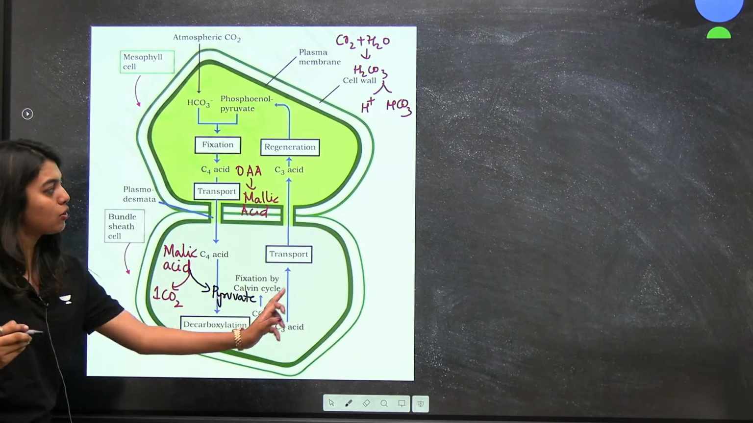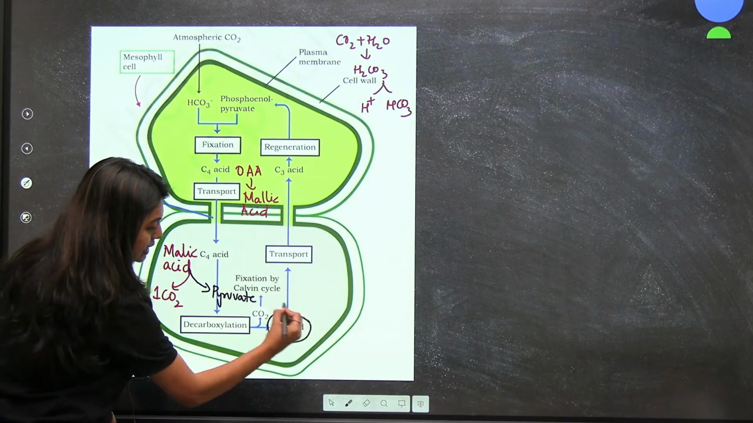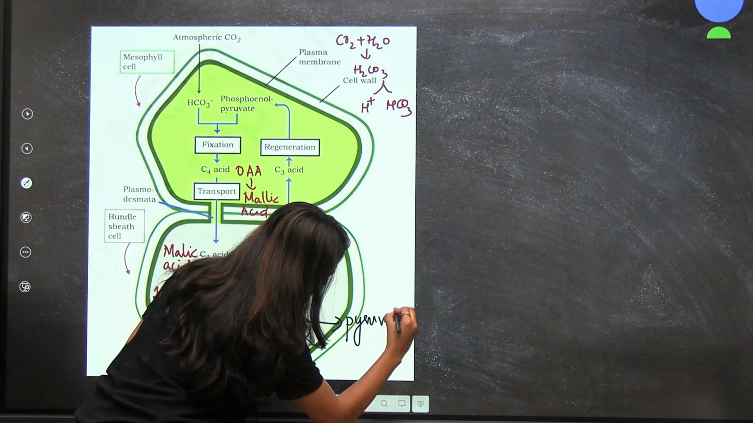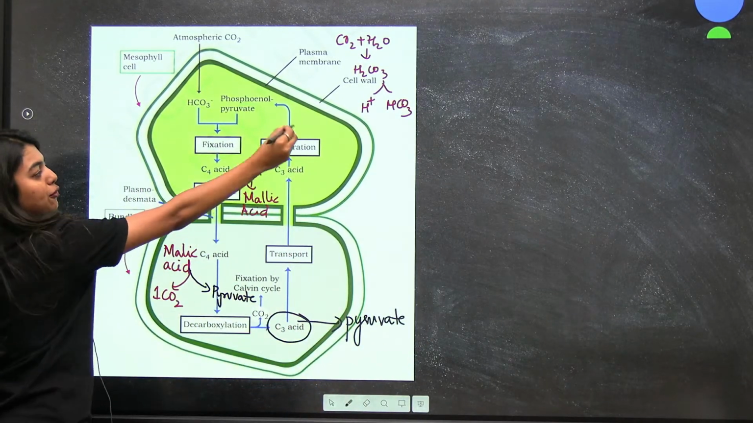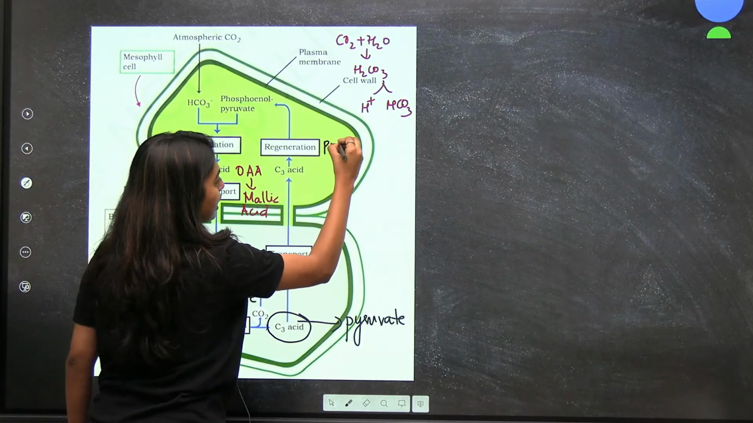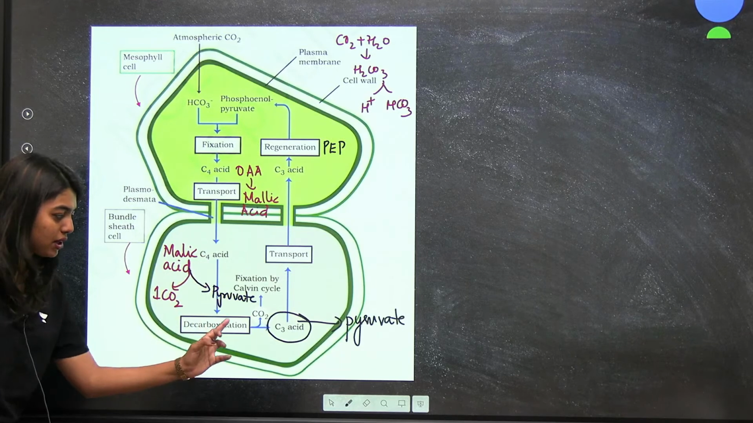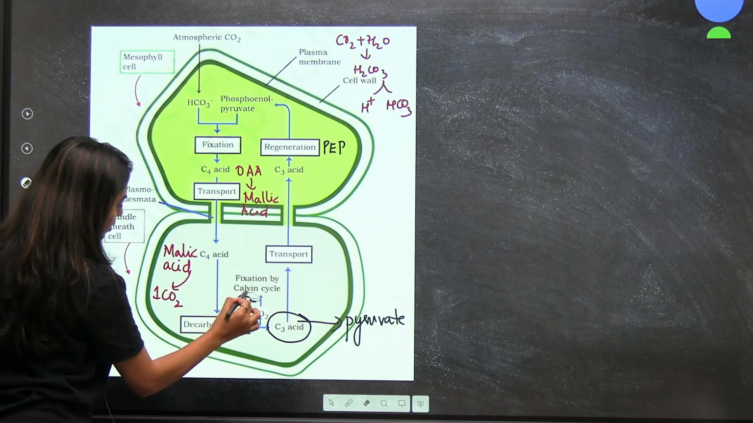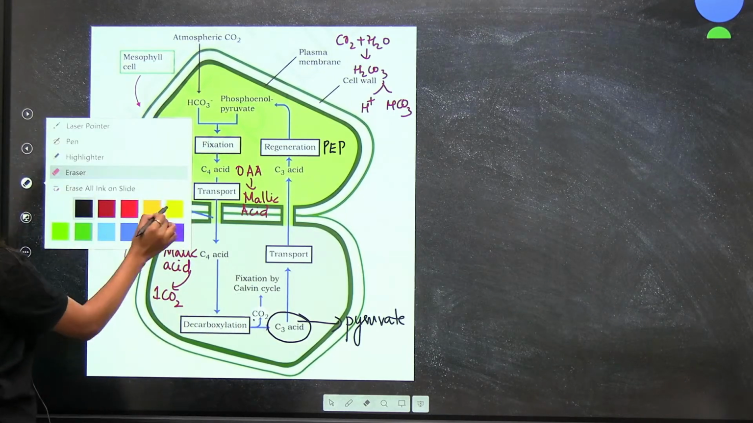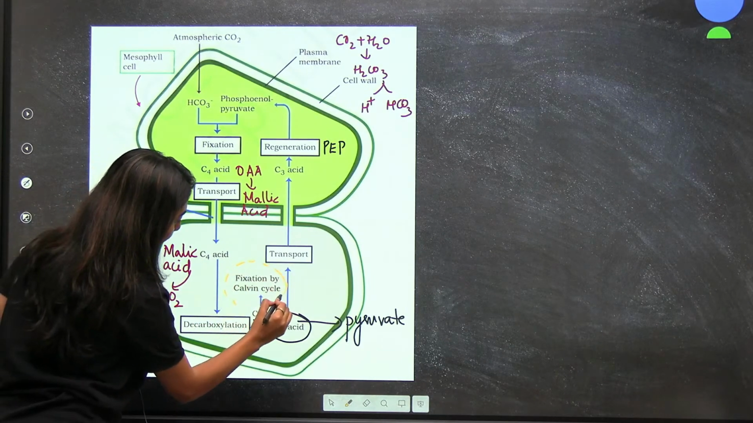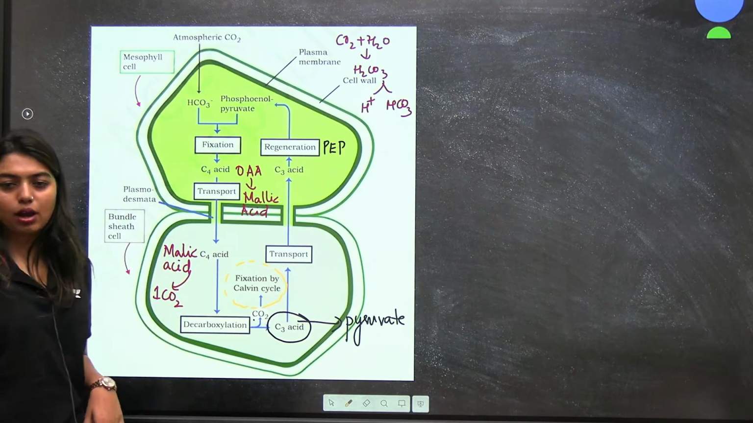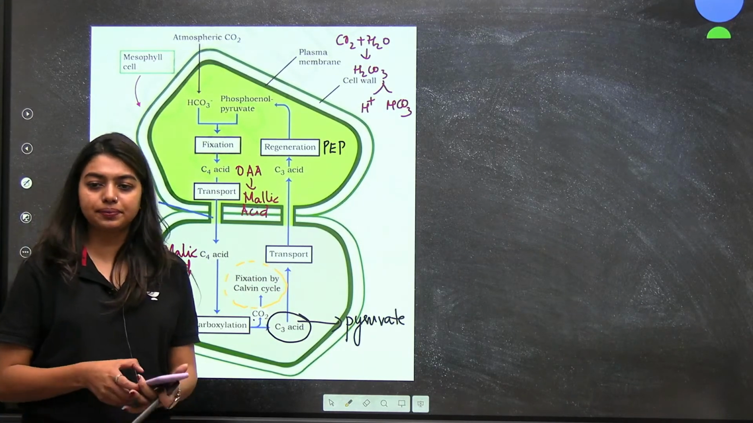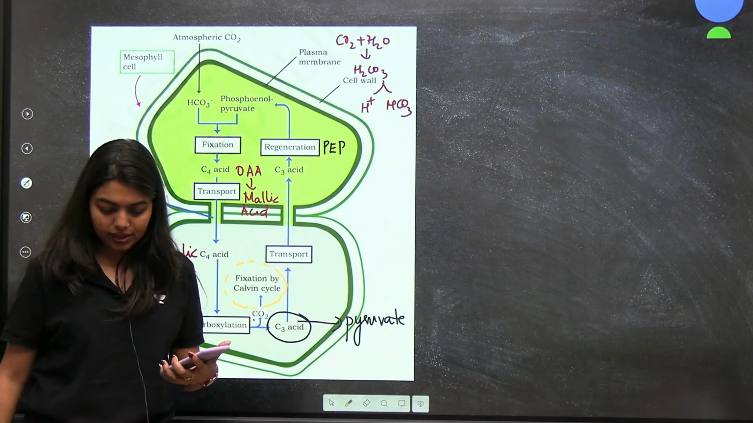Students, that pyruvate will go back. See, you can see C3 acid. C3 acid means your pyruvate. Pyruvate will go back into this cycle for regeneration of your PEP, and this carbon dioxide which came out from here will enter to do your Calvin cycle. Okay, this will enter to do your Calvin cycle. How many of you understood this? Tell me quickly. All of you got it? Yes or no? Yes?